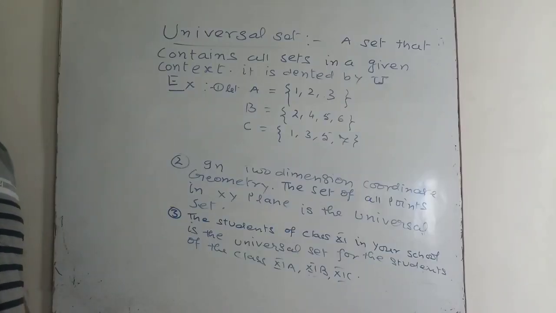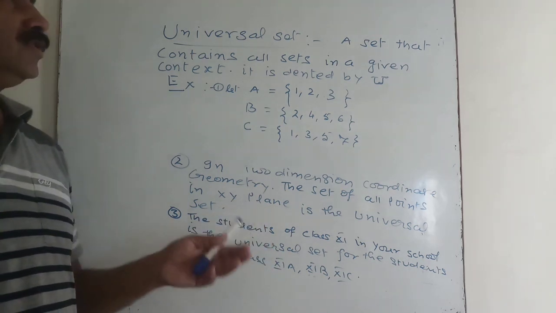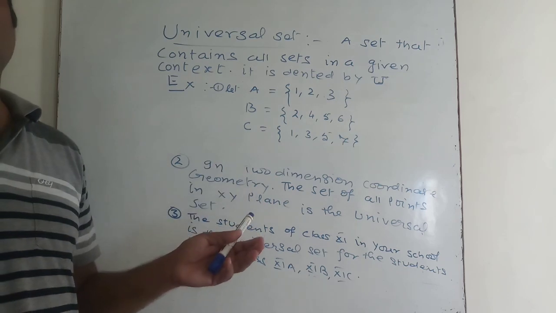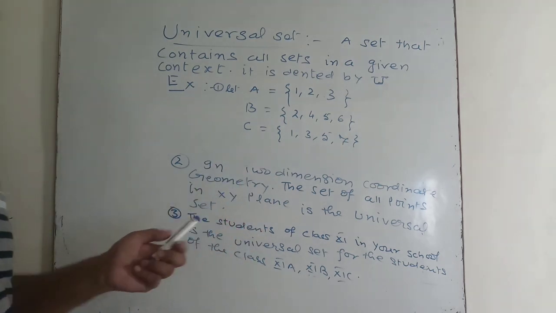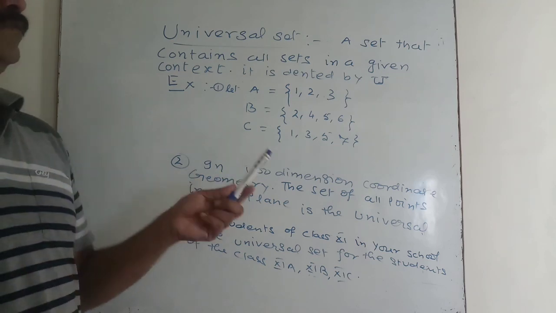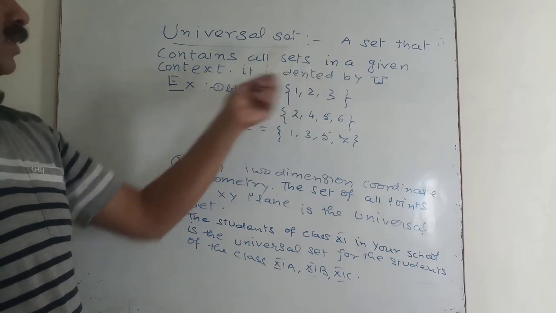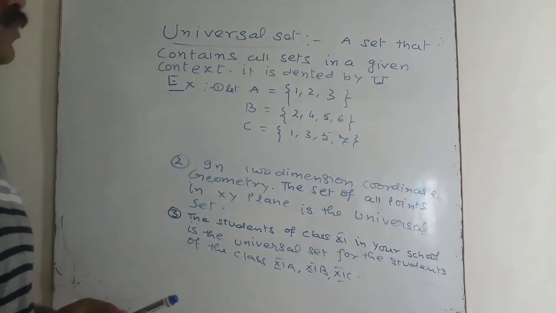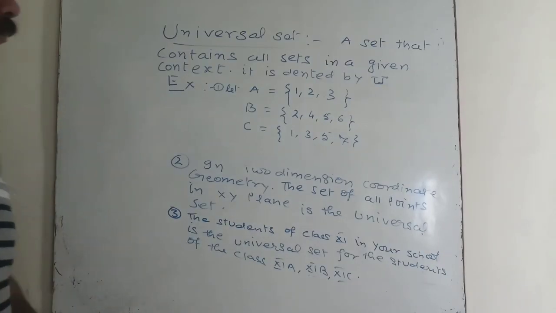Mathematics. Today our topic is sets, and in sets I am discussing the universal set. What is a universal set? A set which is such that all the sets under consideration are its subsets, or we can say that a set that contains all the sets in a given context is called the universal set. It is denoted by capital letter U.